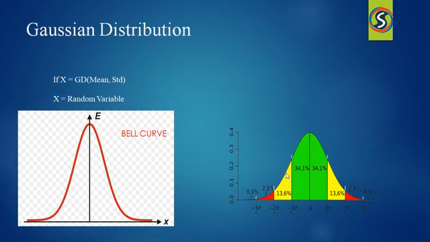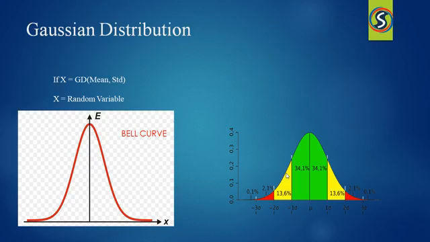Their importance is partly due to the central limit theorem. The central limit theorem states that under some conditions, the average of many samples or observations of a random variable with finite mean and variance is itself a random variable whose distribution converges to a normal distribution as the number of samples increases. Therefore, physical quantities that are expected to be the sum of many independent processes, such as measurement errors, often have distributions that are nearly normal.